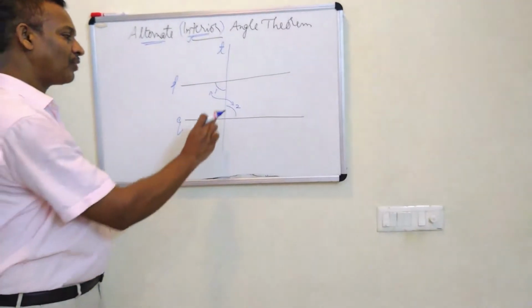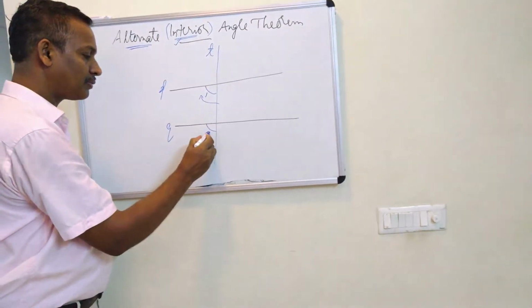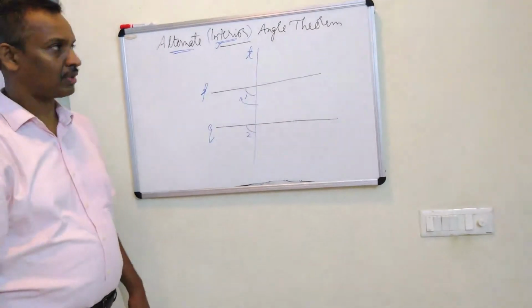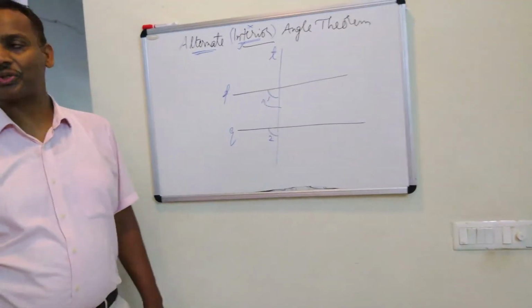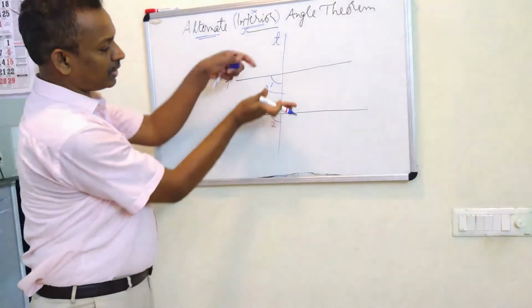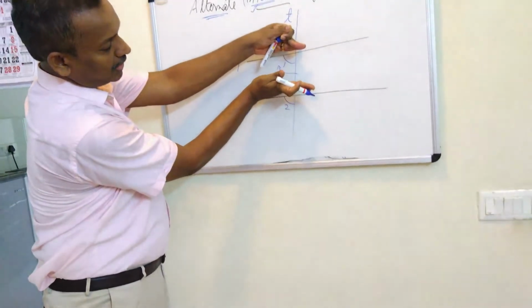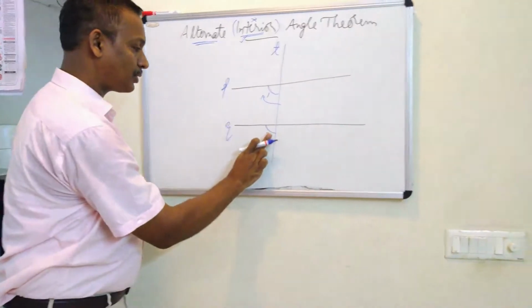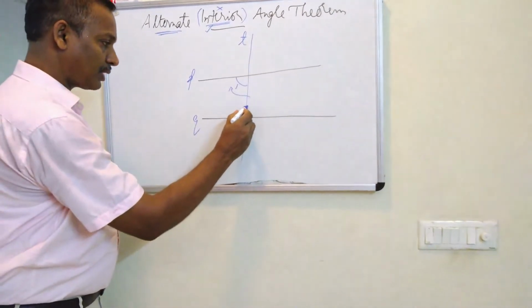And you may think, why can't we take this one as alternate interior? But there this word is not satisfied because there should be interior. If you take this 2, it is below this line, not in between the lines. It is coming outside the lines. So this 2 is not to be taken here. 2 is to be taken here.